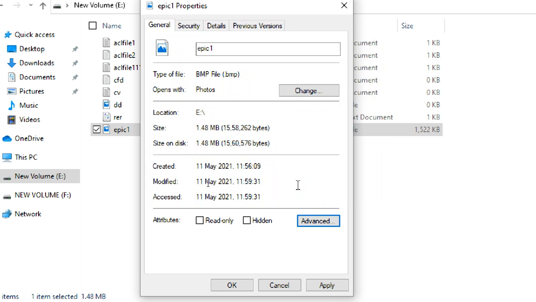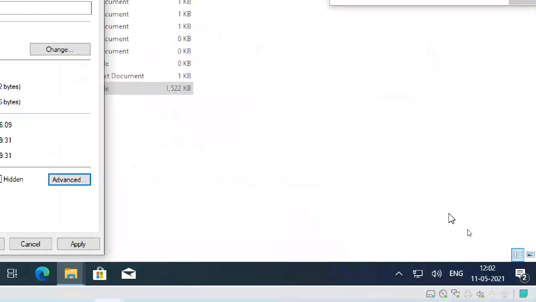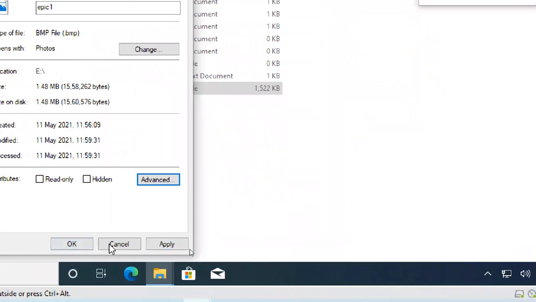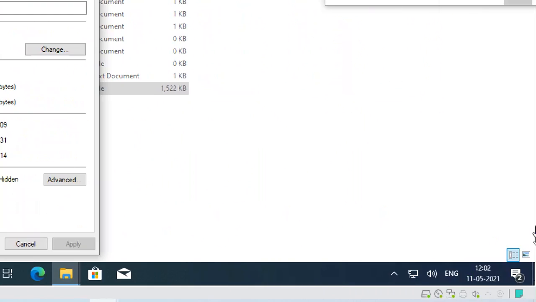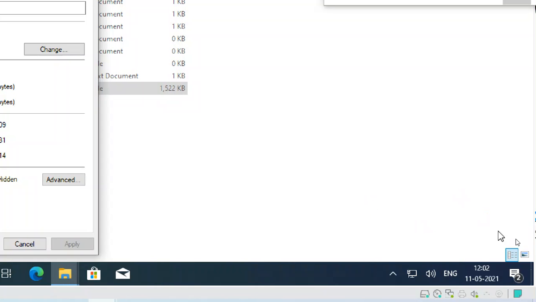Click OK, then apply. It will generate a notification on this side. Just wait for the notification. If you miss the notification, yeah, we got it now.